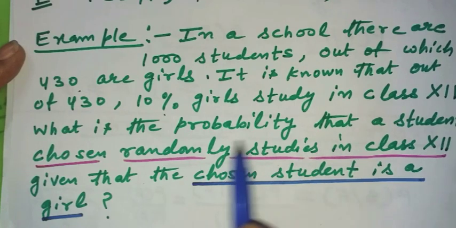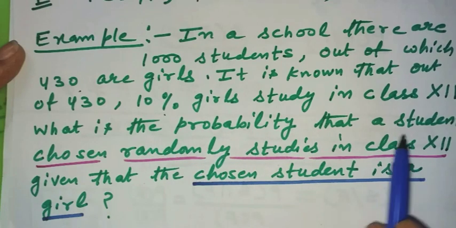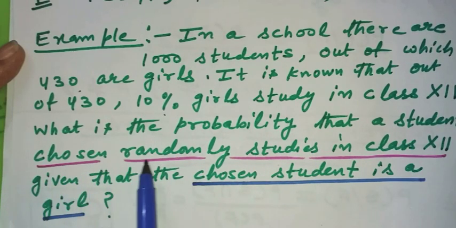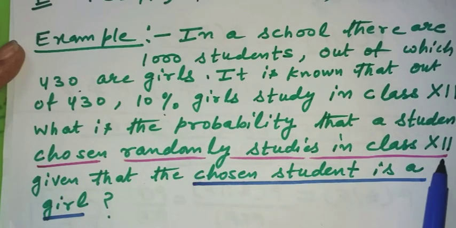Okay, you have to find the probability that the student chosen randomly studies in class 12.